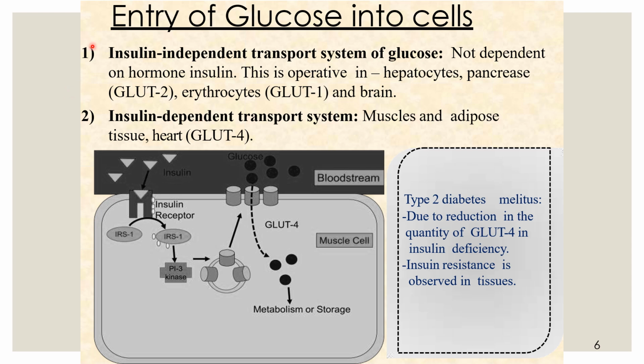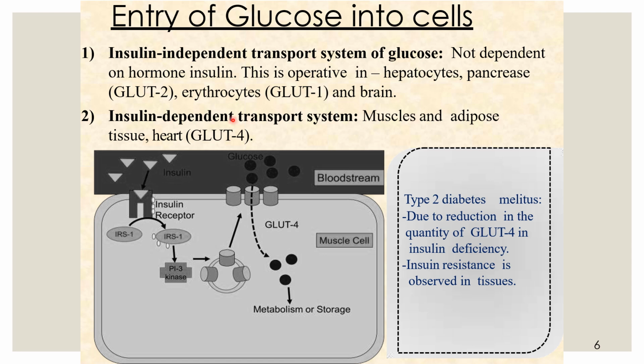There are two types of transporter systems available. One is the insulin independent transport system of glucose, and the second is the insulin dependent transport system. The independent system works via the GLUT2 and GLUT1 channels, where GLUT2 channels are operative in hepatocytes and pancreas, while GLUT1 channels are operative in erythrocytes and brain.